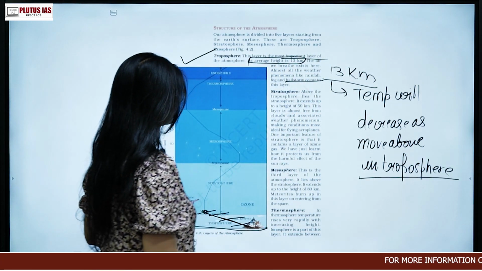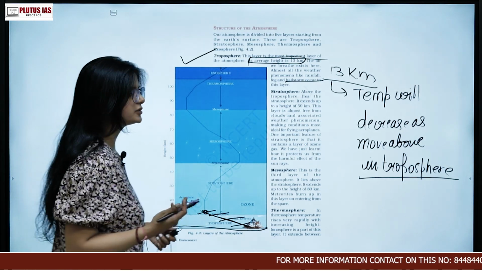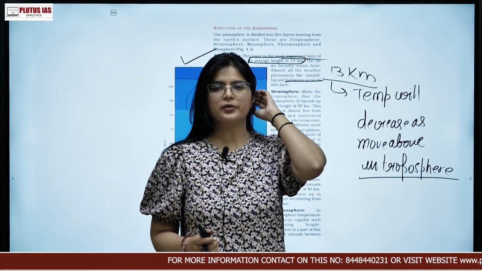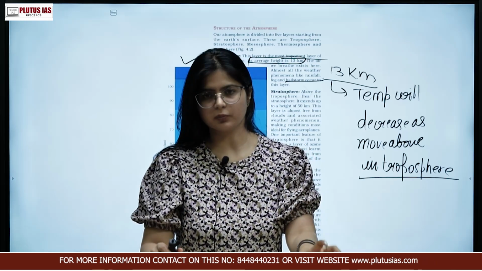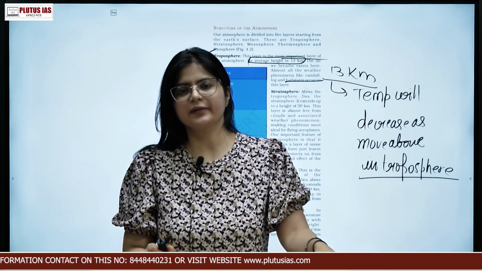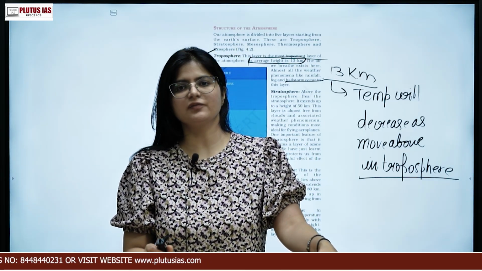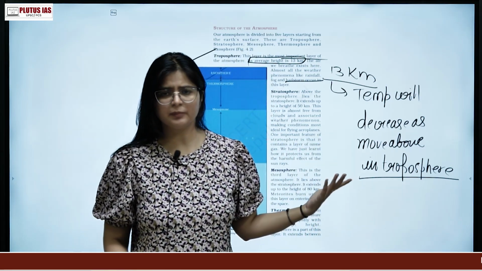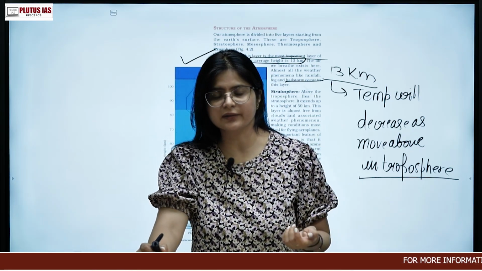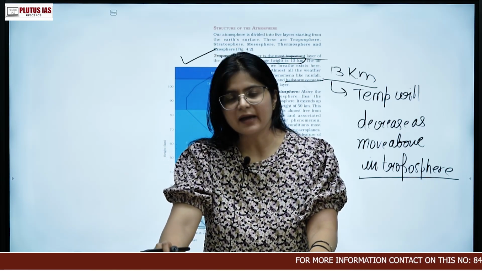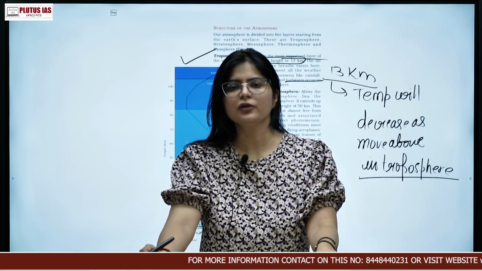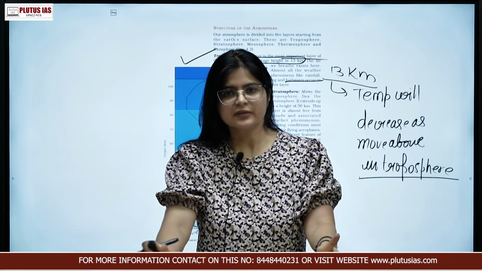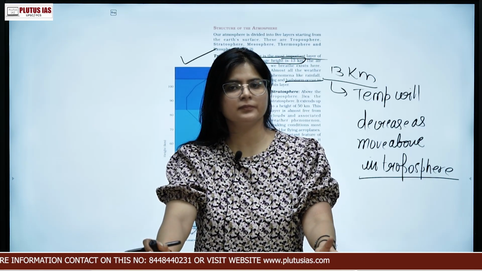Now what about stratosphere? Stratosphere is important from a very important point because it has ozone. Ozone layer is protecting us from the harmful ultraviolet rays of the sun. So in this manner, ozone is extremely important. A hole has been detected in the ozone layer, and it has been a worry for a lot of researchers, for a lot of people.